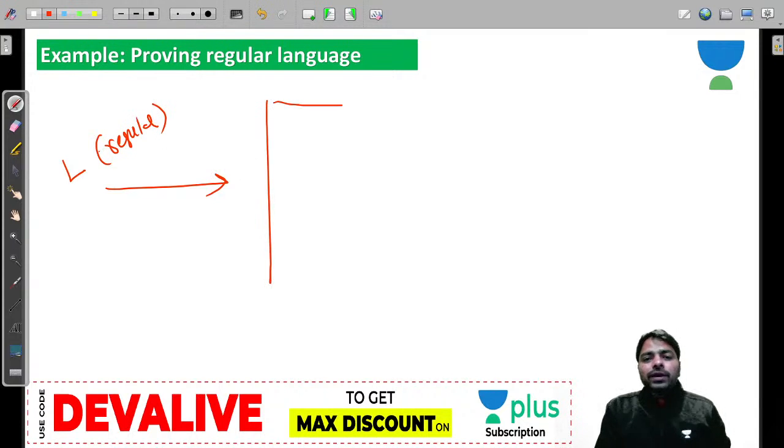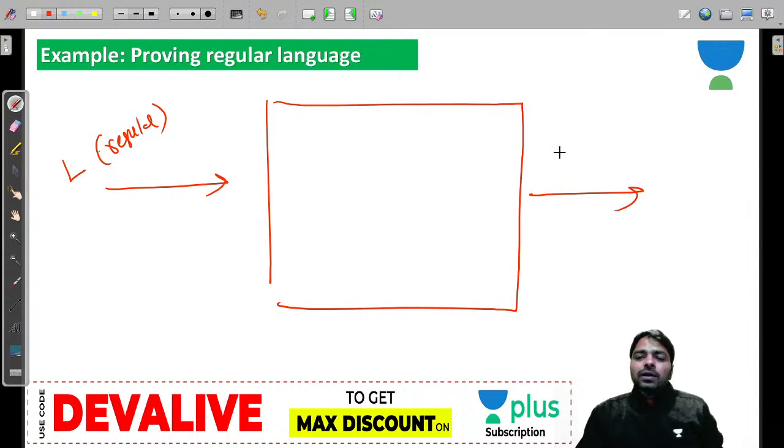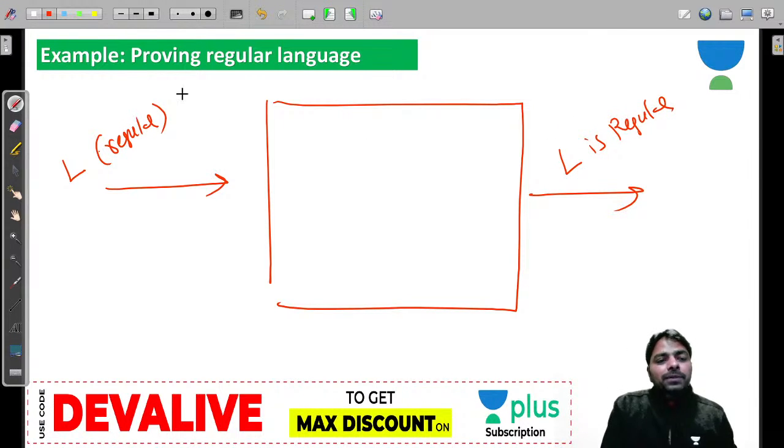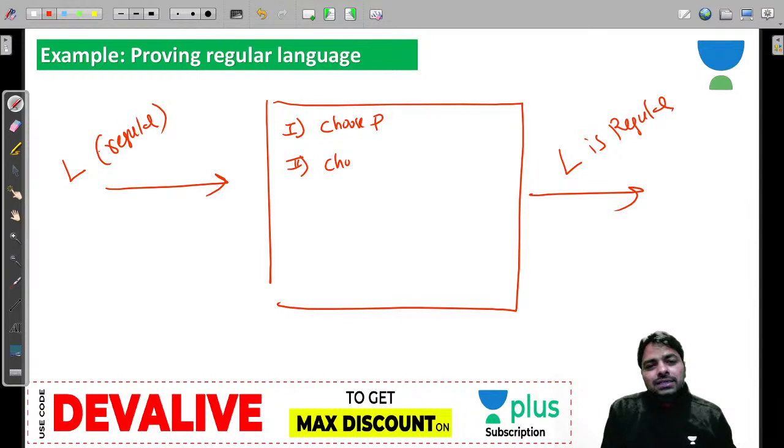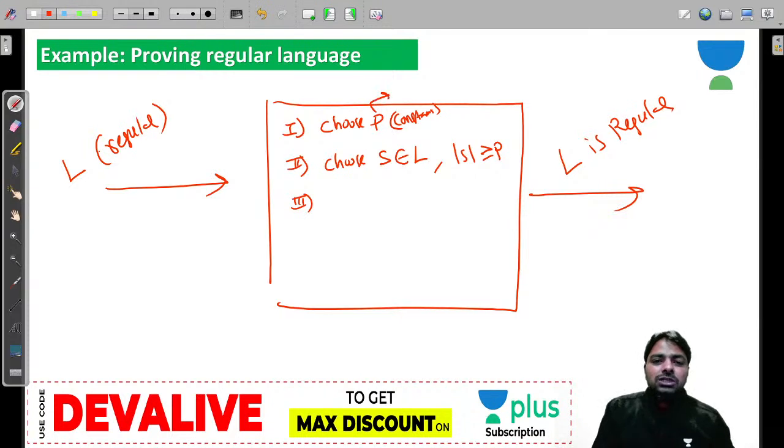What do we do here to prove L is regular? But to prove that, what do we do, guys? Step 1, choose P. Second, choose a string S that belongs to L and the length of S is greater than or equal to P. And third, this is a constant, guys. The constant is very important. That P depends on the number of states in the minimum DFA.